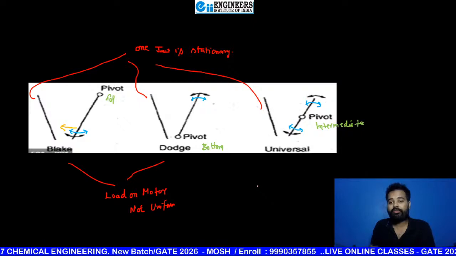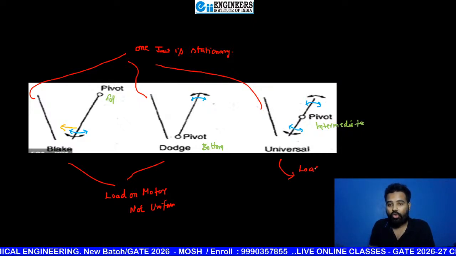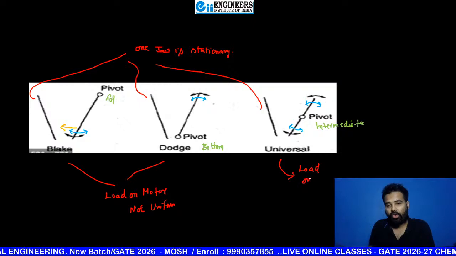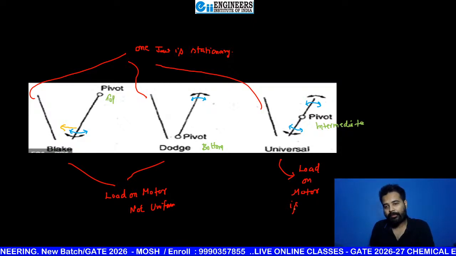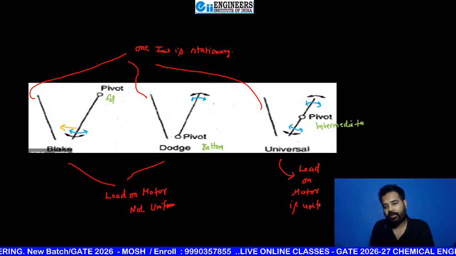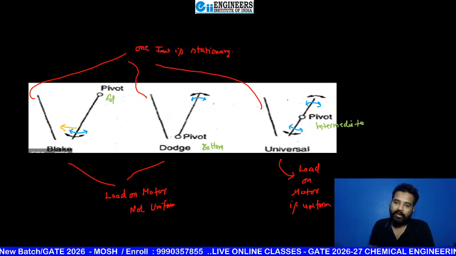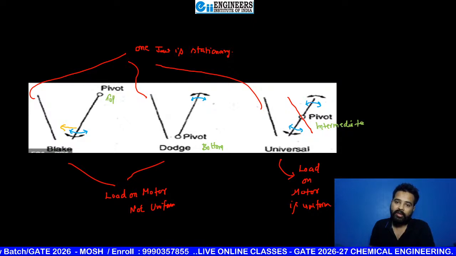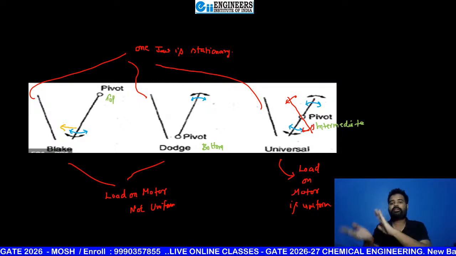But my dear students, when you are seeing this one, beta, then here load on motor is uniform. Why, sir? See, this is like this, and then this is like this, then like this, motion like this.